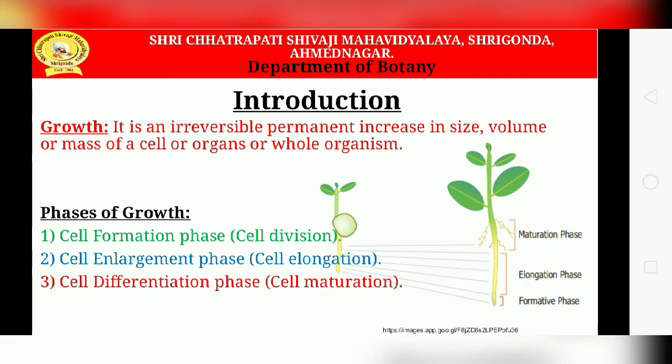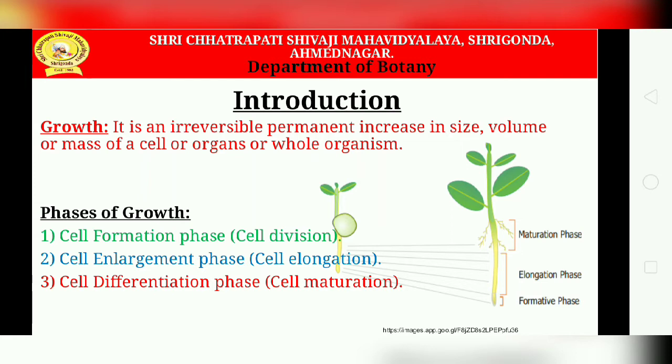So there are various phases of growth. There are three major phases of growth. In plants, growth is confined to the meristems only. It takes place at the apices of the root and the stem. These growing regions are called apical meristems or primary meristems.